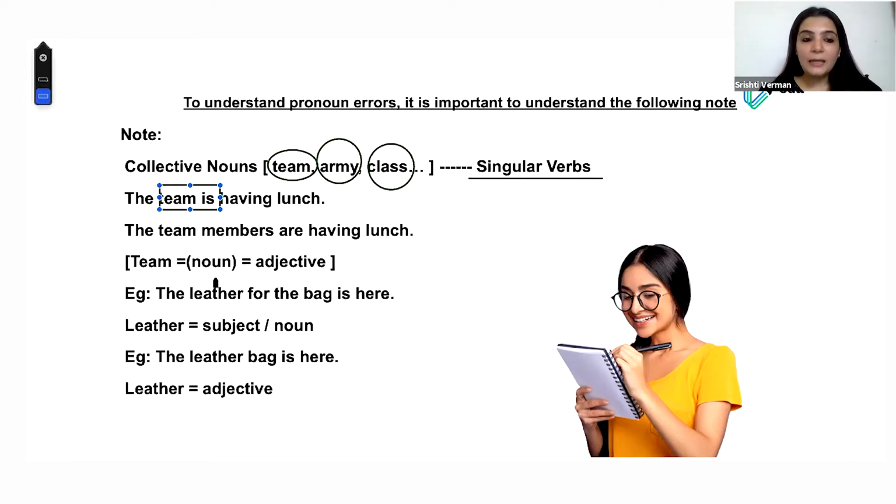But when I say the team members are having lunch, then the members are having lunch. The word team is primarily just describing that the members belong to the team, correct? So in that very sentence, the team members are having lunch, even though the word team is a noun, it is behaving like what?